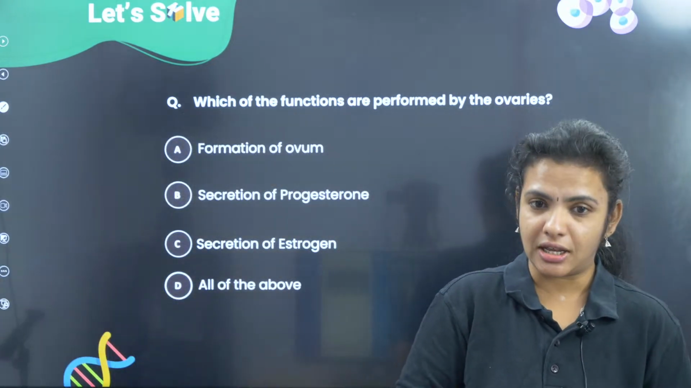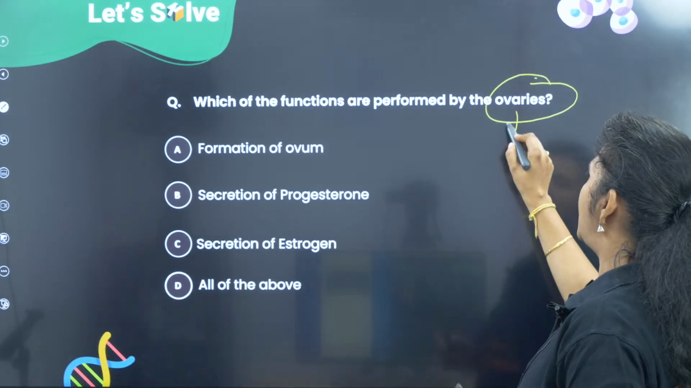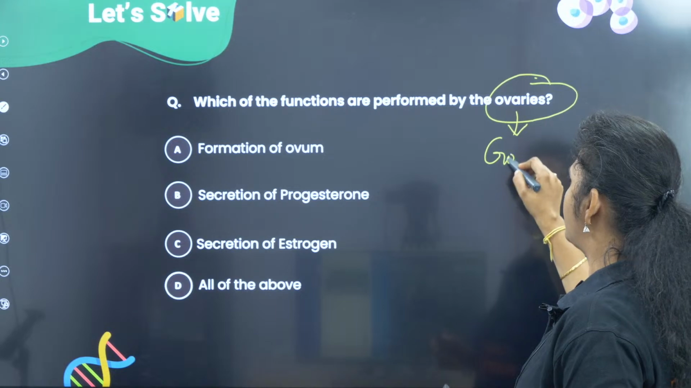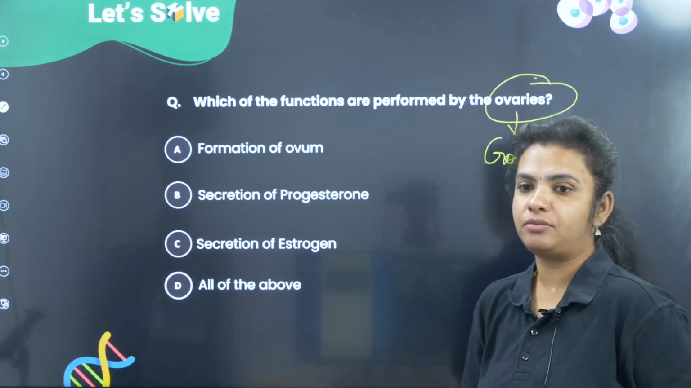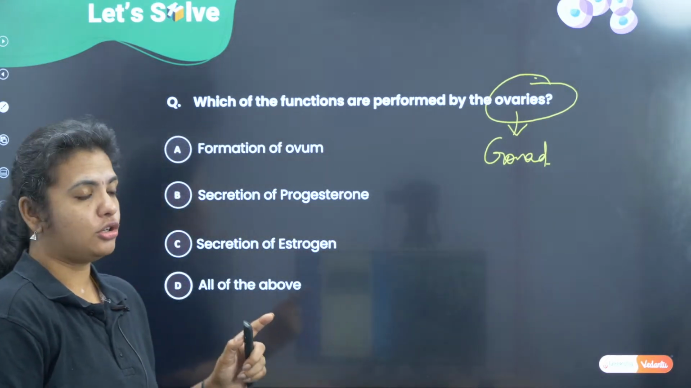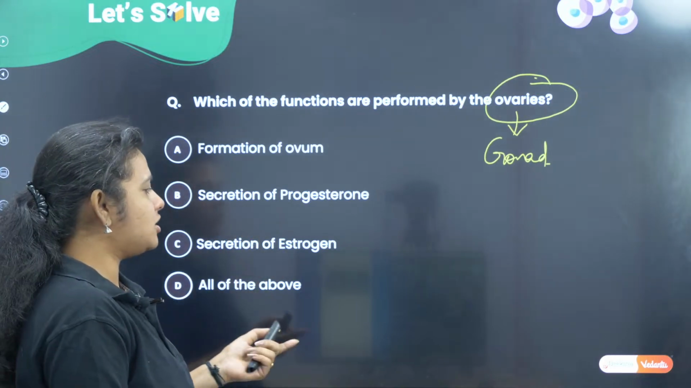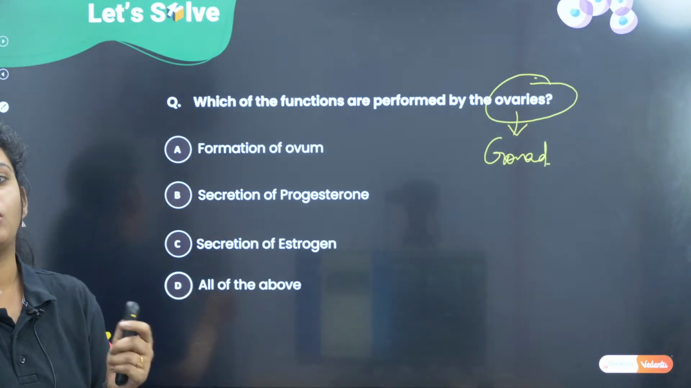Okay. So here we are talking about ovaries, and ovaries are going to be the gonad of the female. So what do you think the ovaries are going to do? Is it going to help in the formation of ovum, secretion of progesterone, secretion of estrogen, or all of the above?